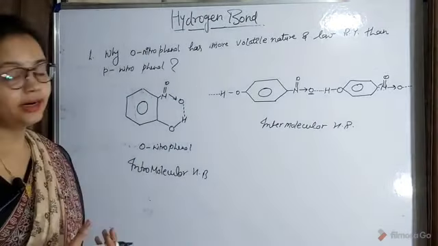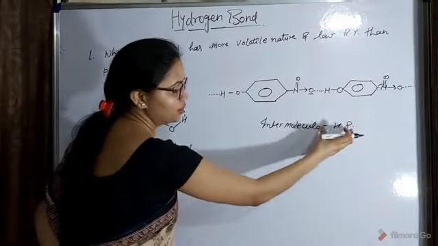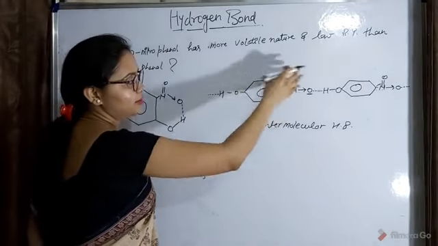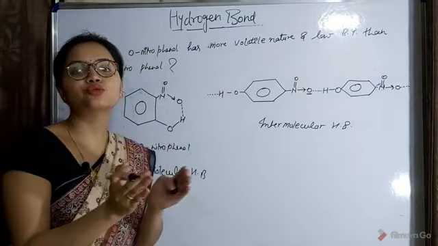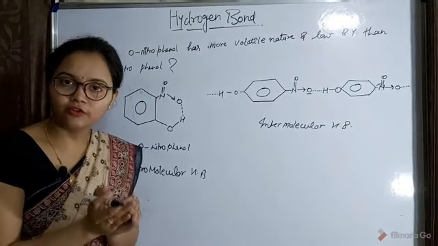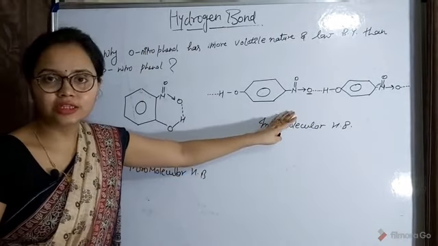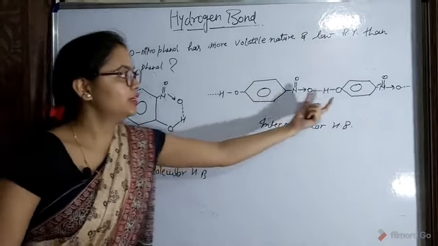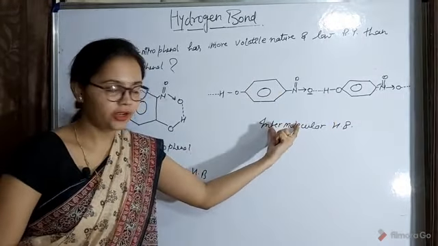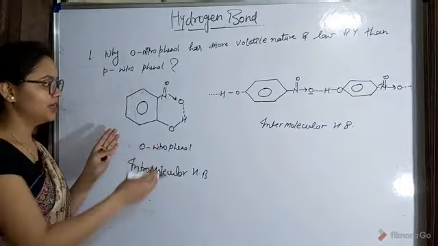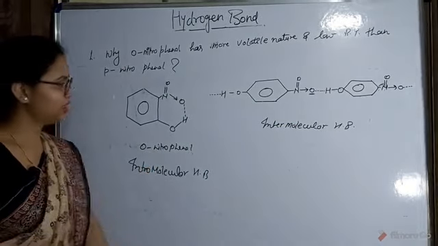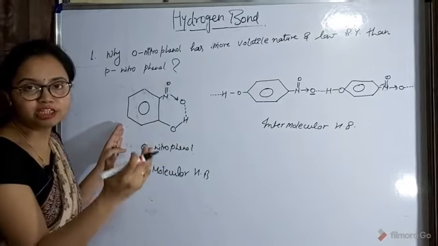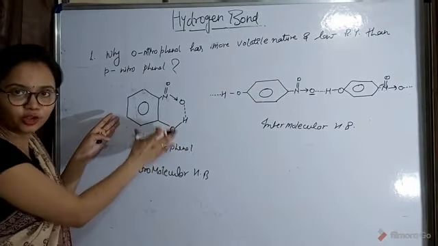And as we know that in intermolecular hydrogen bond, different molecules are associated with each other. So definitely if we want to boil this compound, we have to provide extra energy because of the interaction between different molecules, okay. And in this case you can see that hydrogen bond is present in a single molecule, okay. There is no bond present between two different molecules, okay.